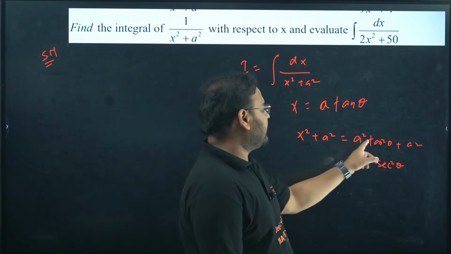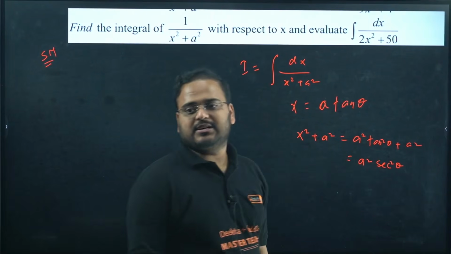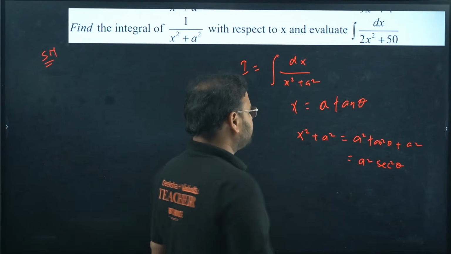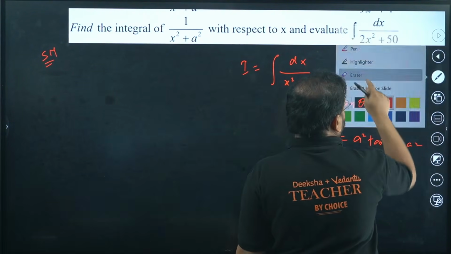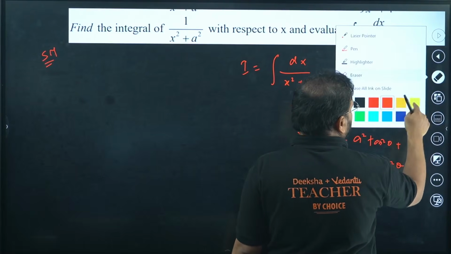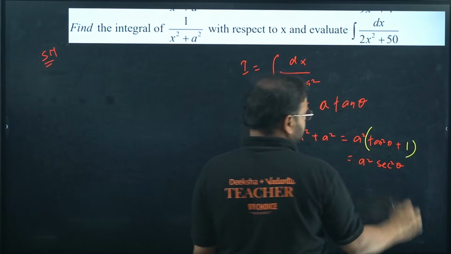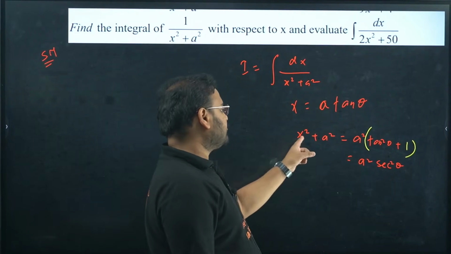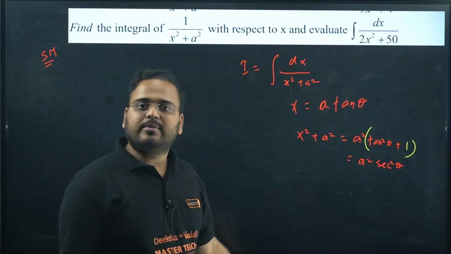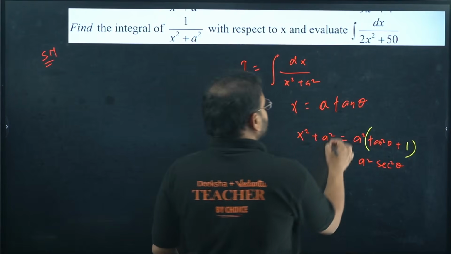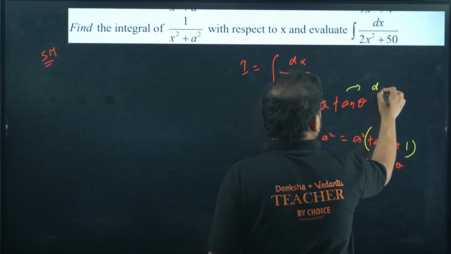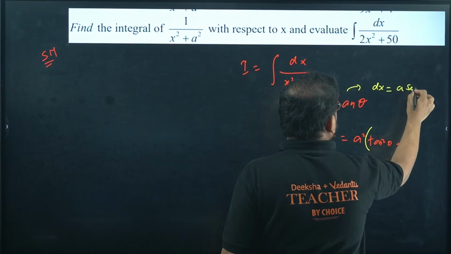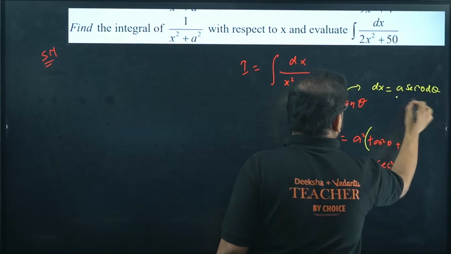Because tan square plus 1 becomes secant square theta. Take a square common. Differentiate this, you get dx as a sec square theta d theta.